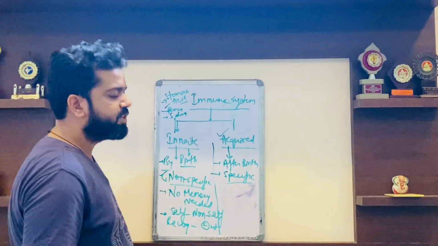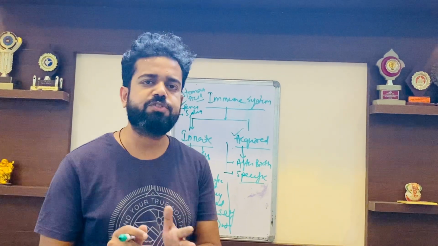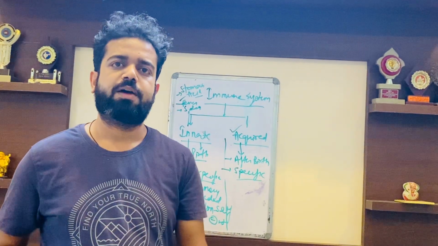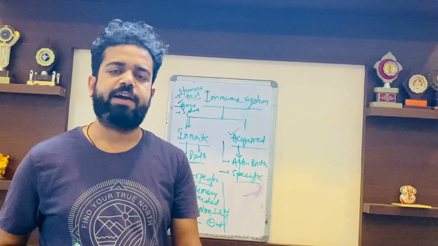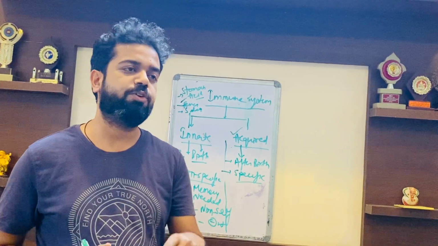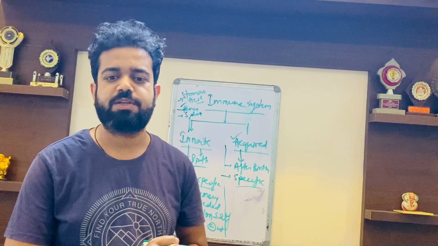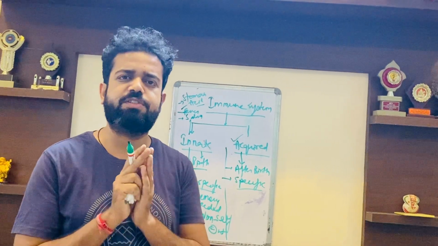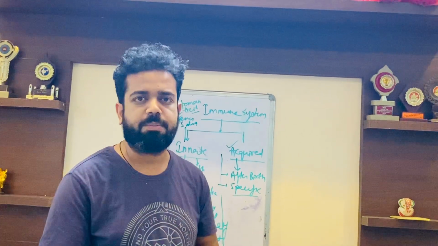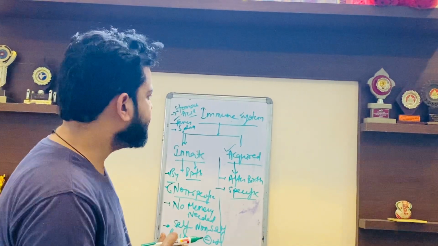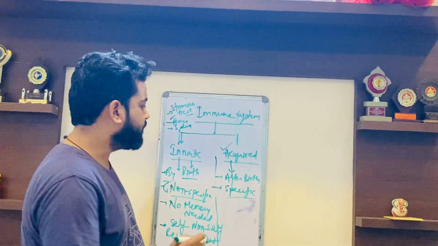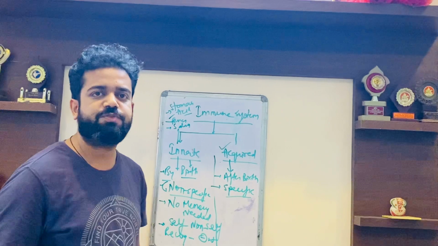Like I told you, chickenpox we generally suffer only one time in our life. Why do we not have a secondary exposure to chickenpox? Generally this does not happen the second time, and the reason behind that is acquired immunity, because it is highly specific.